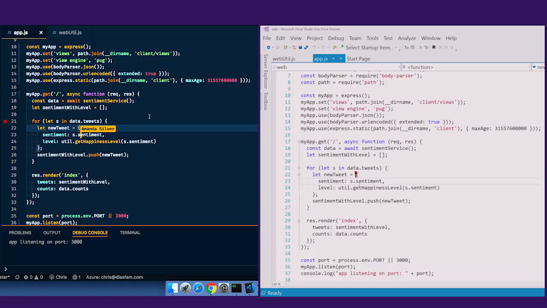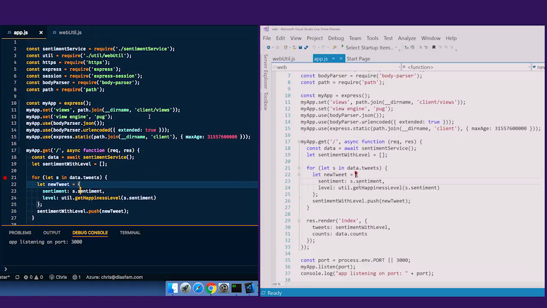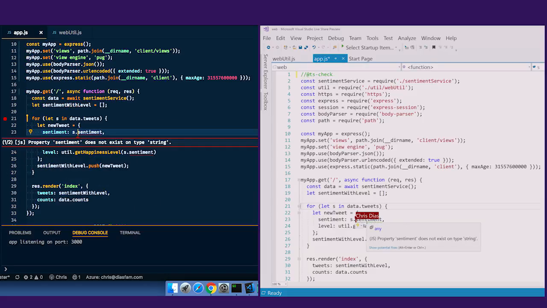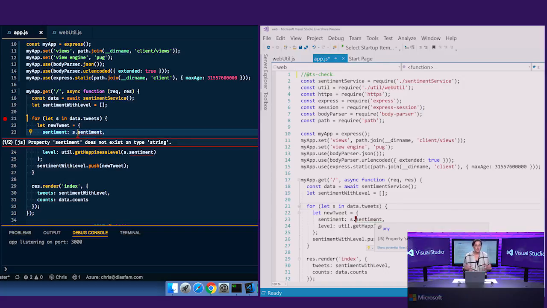Okay, so there's this really cool thing that you can do because TypeScript is the compiler that's actually powering the JavaScript language service, which is to just use TypeScript as a JavaScript linter and go ahead at the top of the file and do ts check. And you can see that as soon as I do that, we actually get some squiggles here. And if we mouse over the error, you can see that the error says that the property sentiment doesn't exist on the type string.